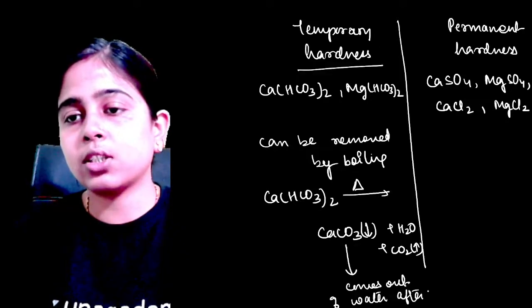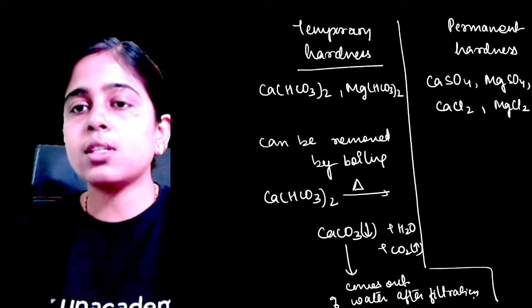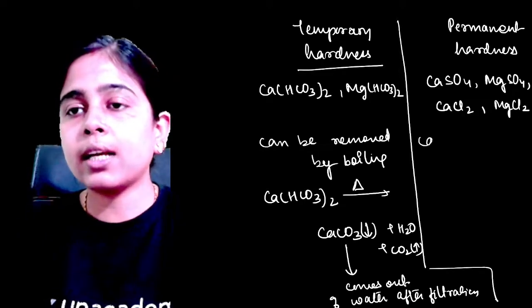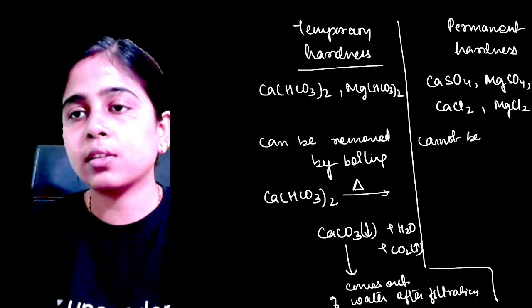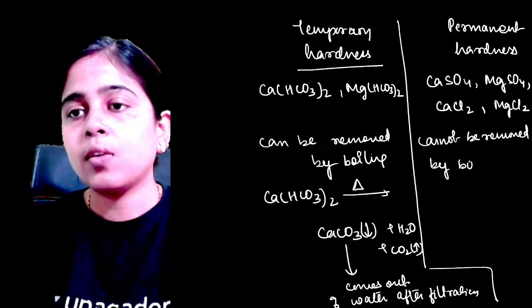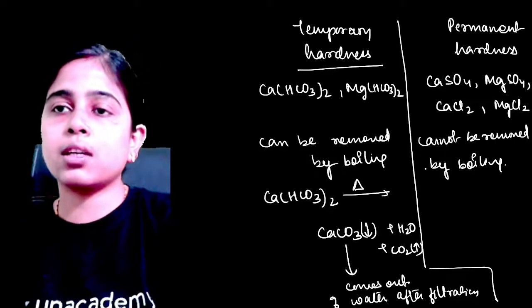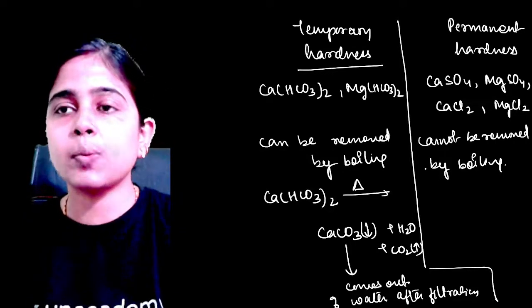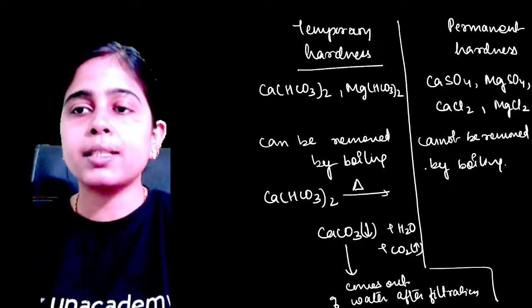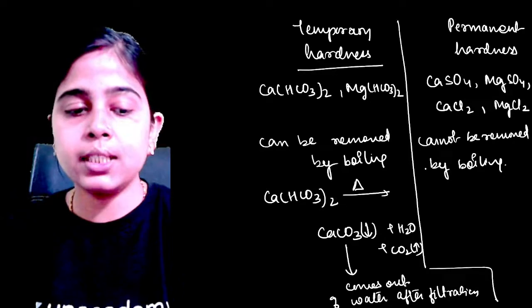But permanent hardness cannot be removed by boiling. Why? Because the sulfate and chloride salts of calcium and magnesium do not precipitate out on boiling. Clear? This is all about your permanent hardness.